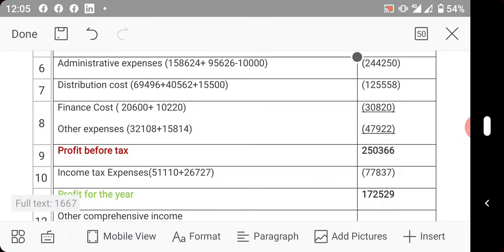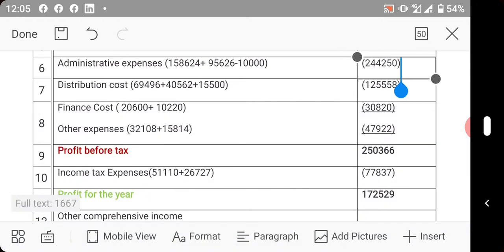We now look at administrative expenses. You add the administrative of the holding company, which is 158,624, plus the administrative of the subsidiary, which is 95,626, minus the intra-group management fee that Ebuka deducted from administrative. You less it. Added to administrative, so you deduct it. So you now have this value.